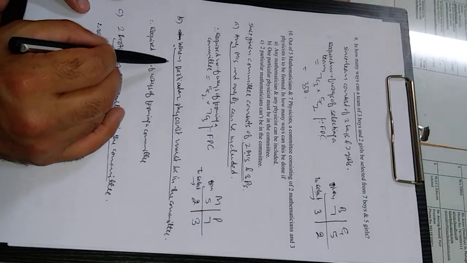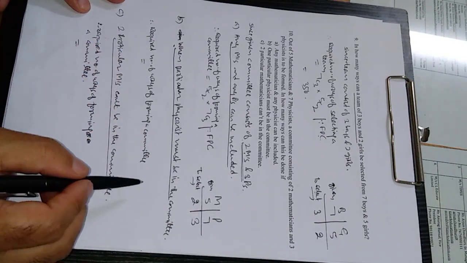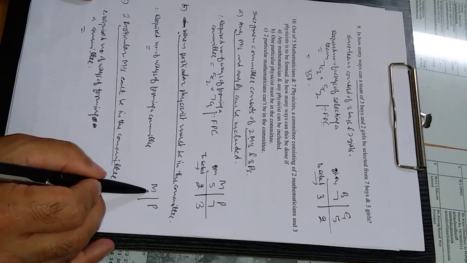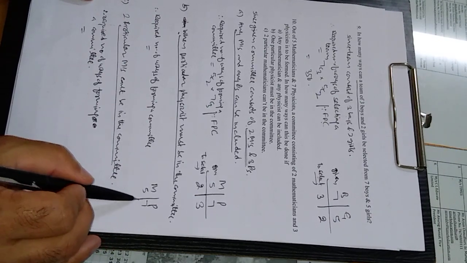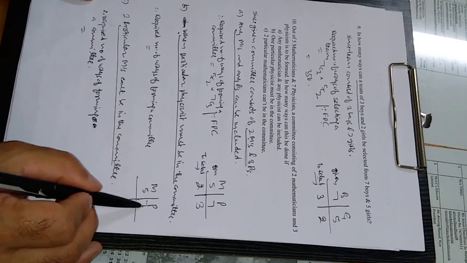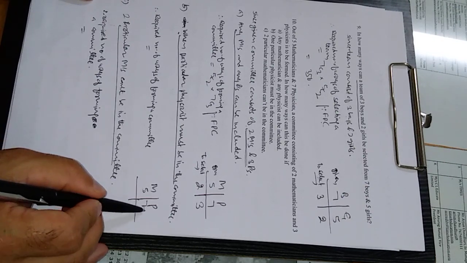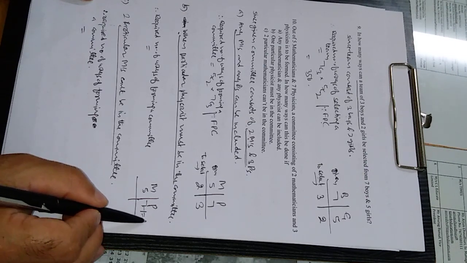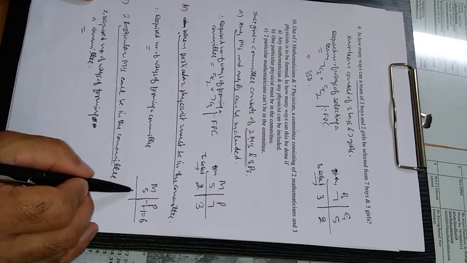Second case: one particular physicist must be in the committee. 5 mathematicians and 7 physicists are given. One particular physicist must be in the committee, so we are not going to select that physicist; it is already there. It means there are 6 left.